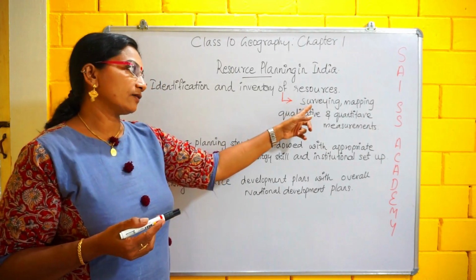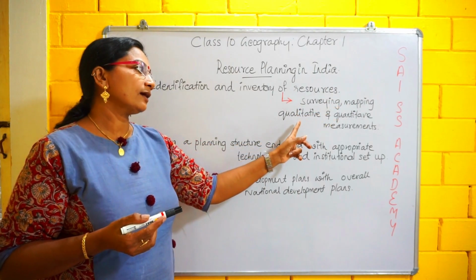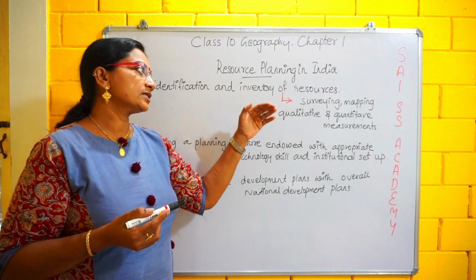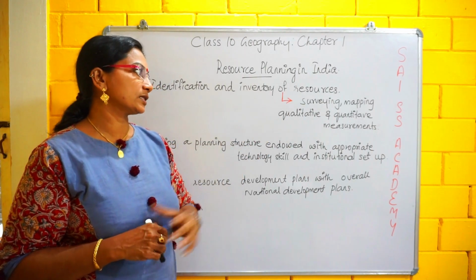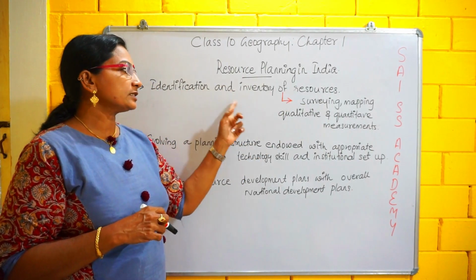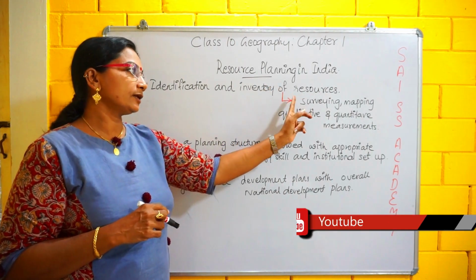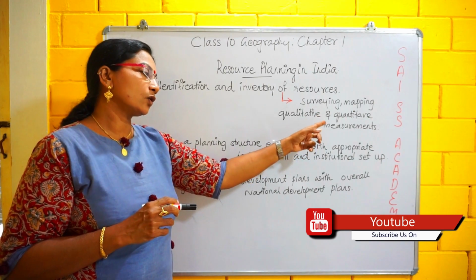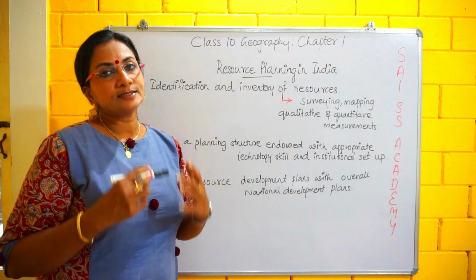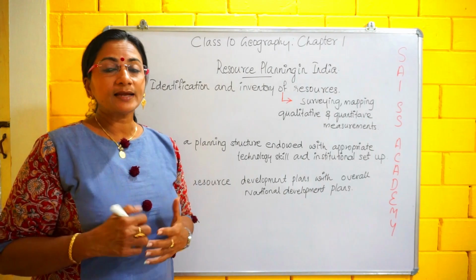We have to survey, we have to map, and we have to measure the quality and the quantity of that resource. So the identification and inventory of the resources includes surveying, mapping, and qualitative and quantitative measurements. Okay. The second one is evolving a planning structure.